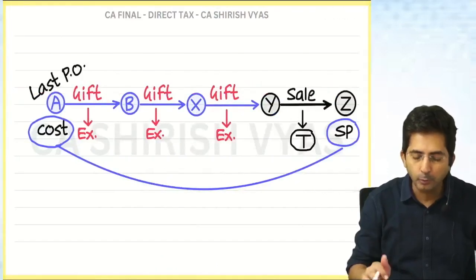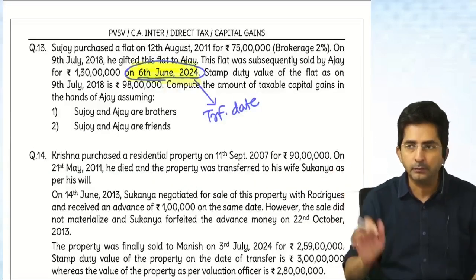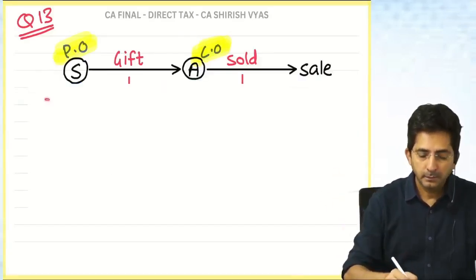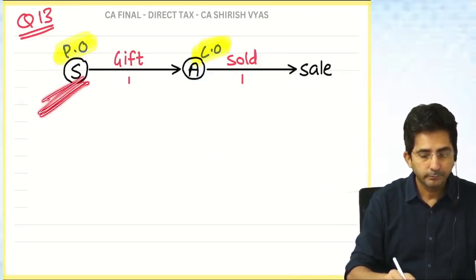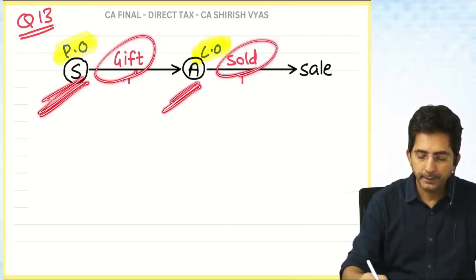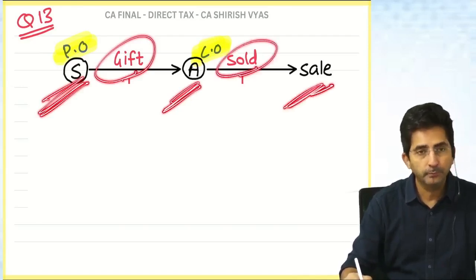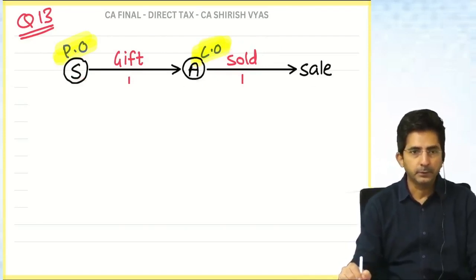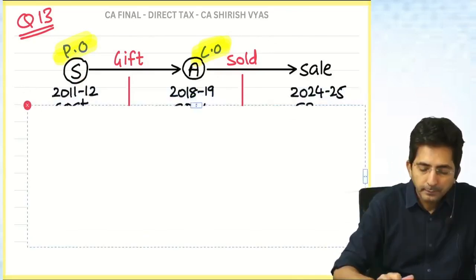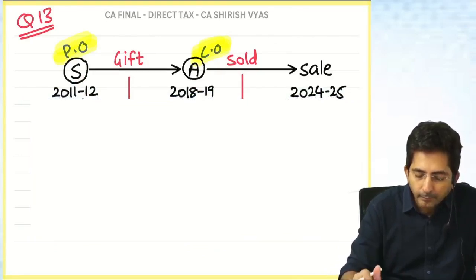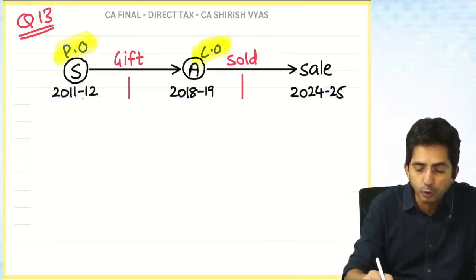I will show you how to draw, but you try. This is the question. First draw like this. Sujoy gifted to Ajay. Then Ajay sold. And in this drawing, the very first person is the previous owner, and the middle one is the current owner. Then see the data. Tell me, how did I get these dates? In the question they are given. When did Sujoy purchase?